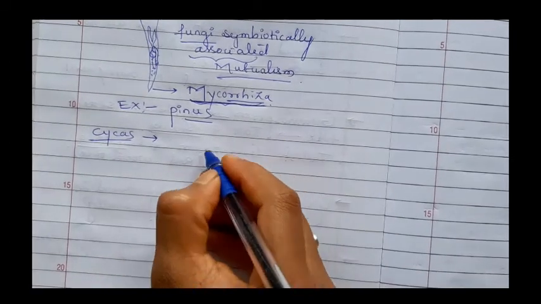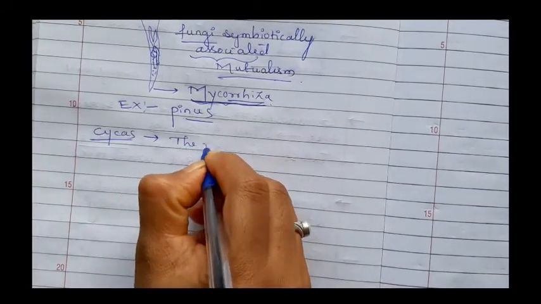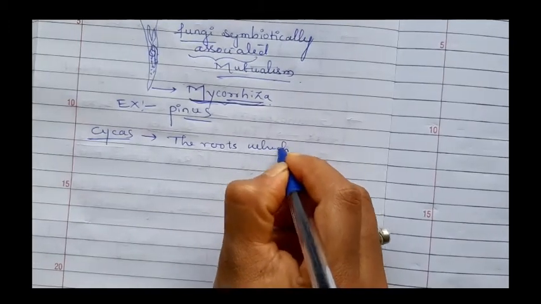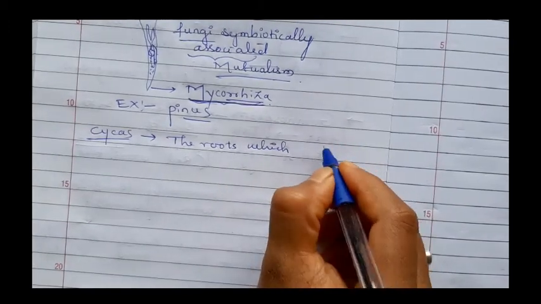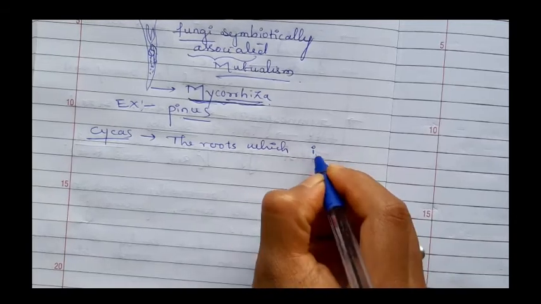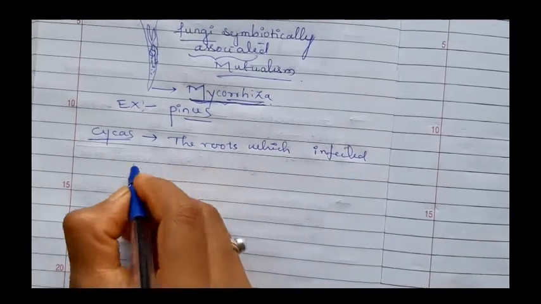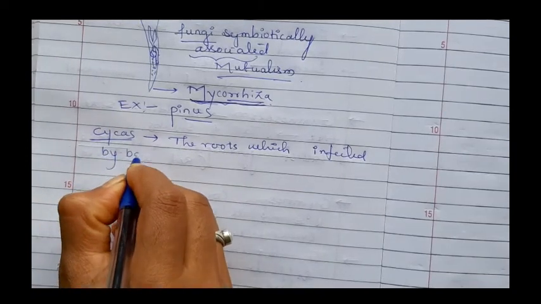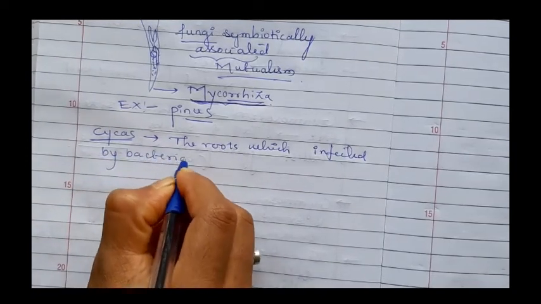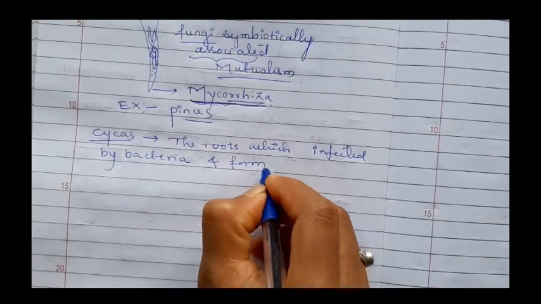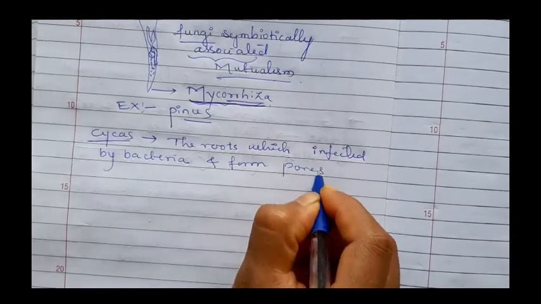In case of Cycas, the roots are not associated with fungi. Instead of fungi, the roots are infected by bacteria and form pores.